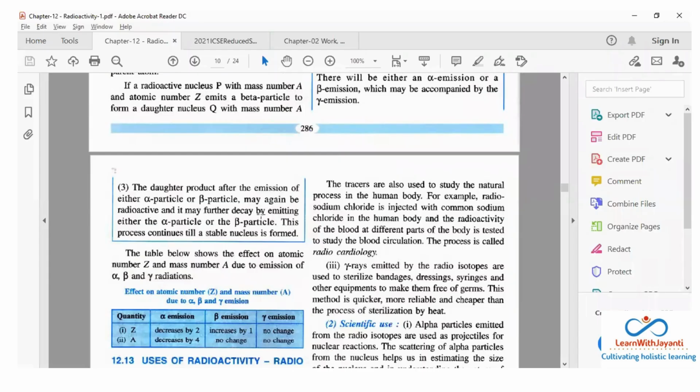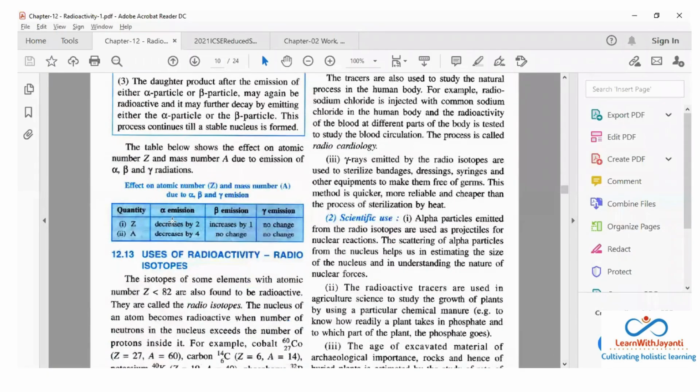So it may further decay by emitting either alpha or beta. This process continues till a stable nucleus is formed. Okay, now this table is very important. Okay, ये आपको याद रखना है.